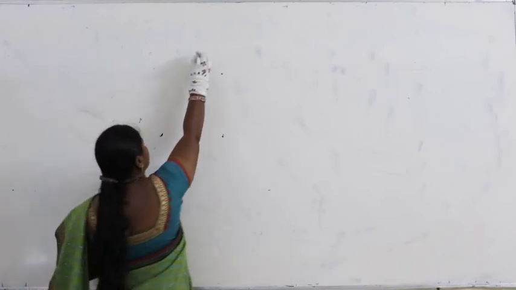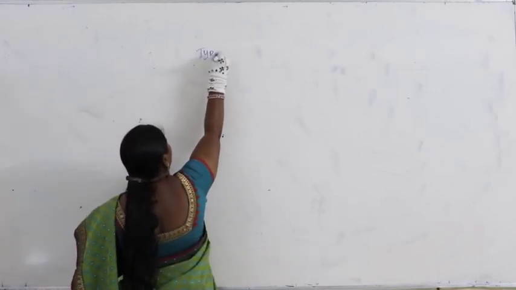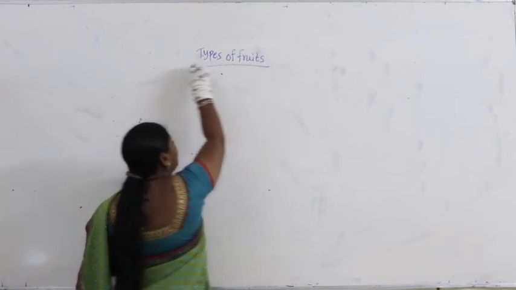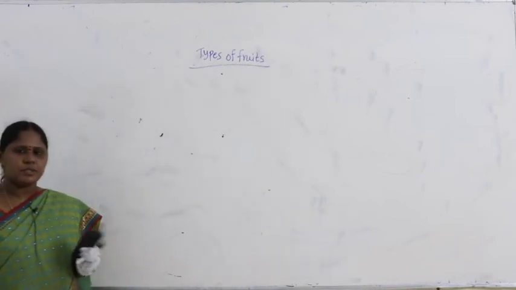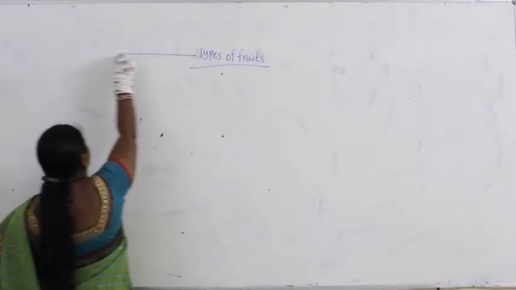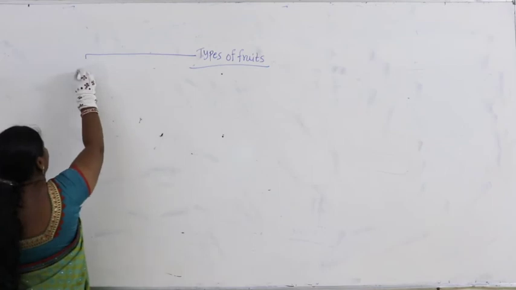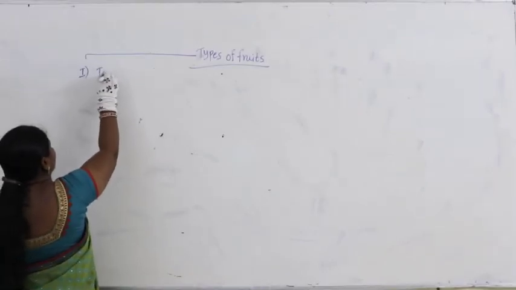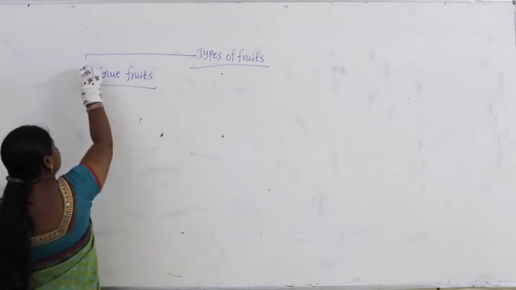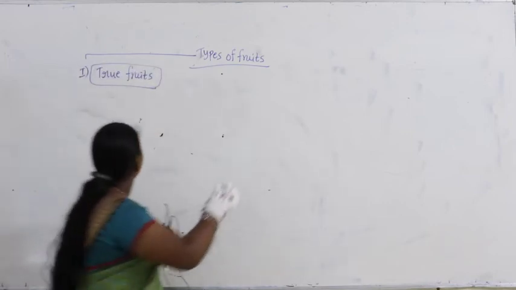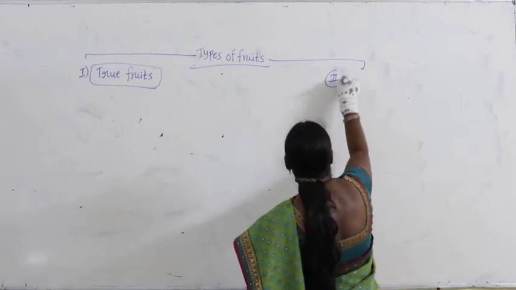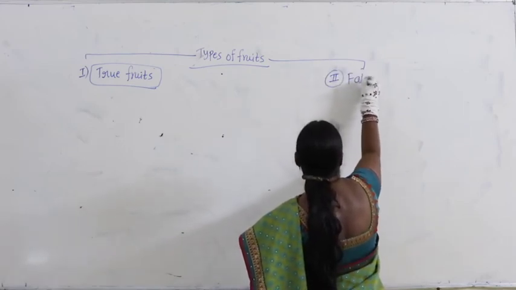Right. So what are we discussing now here? The types of fruits. When you take the types of fruit, the third category we have already discussed. Let us see the first two categories. We see true fruits, and the second category we can write is false fruits.